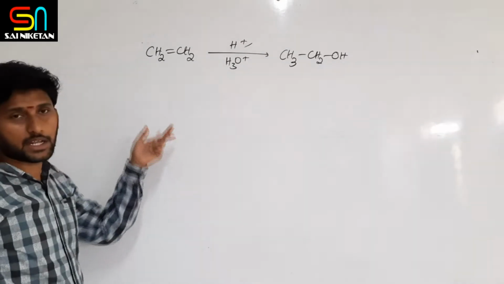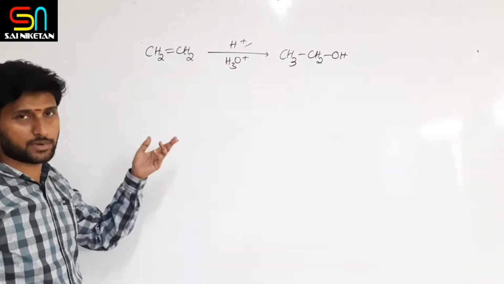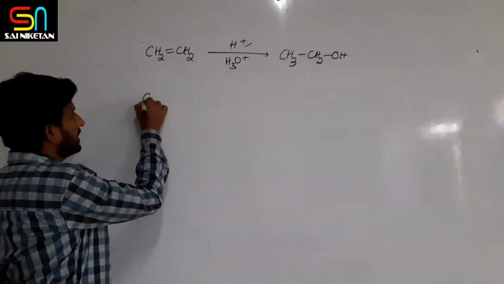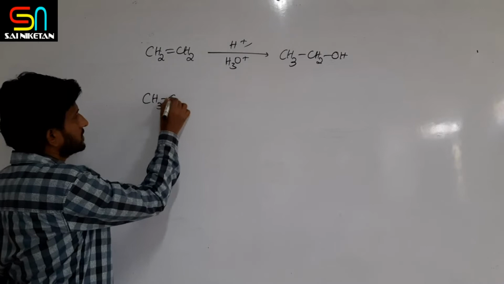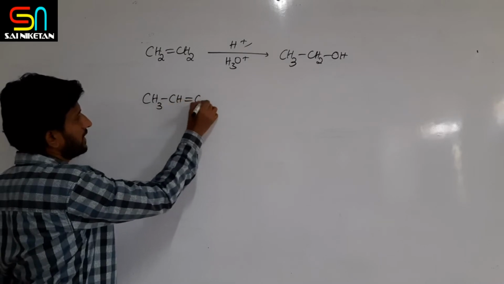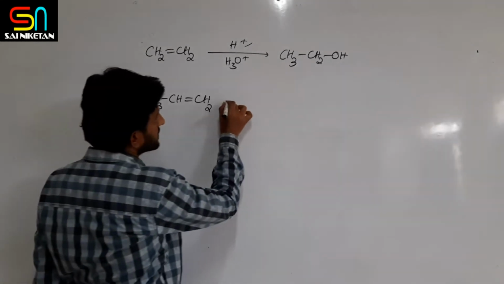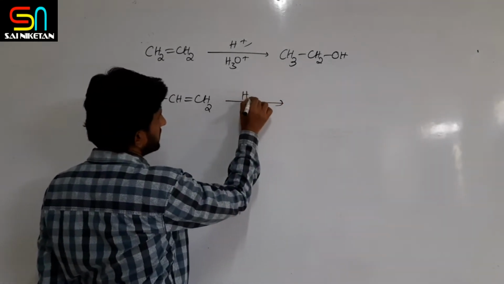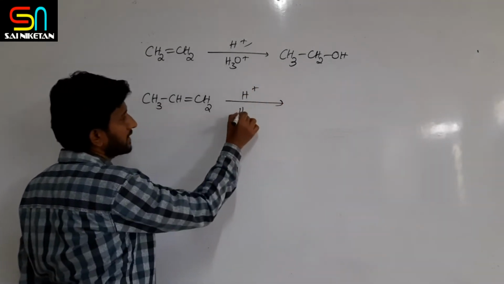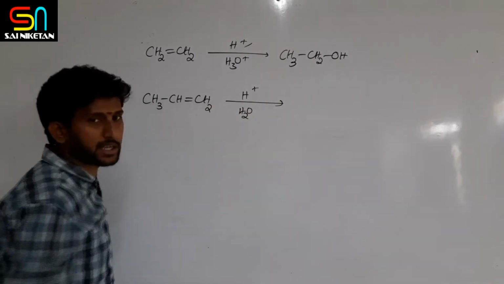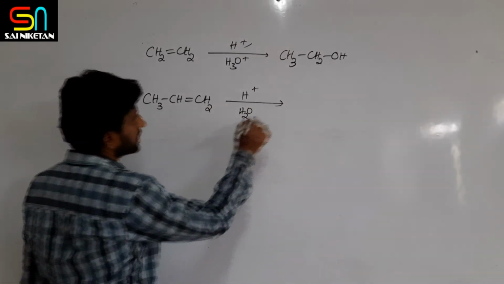If it is an unsymmetrical alkene, you can get two isomeric forms. For example, if I have an alkene like this in acidic medium, if you do the acid catalyzed hydration, what will you get here?